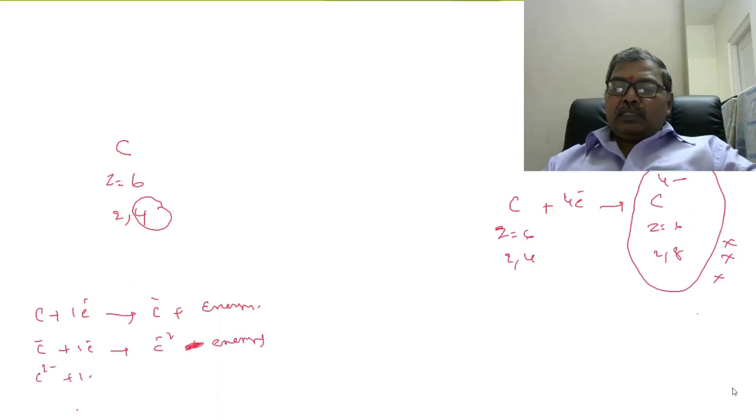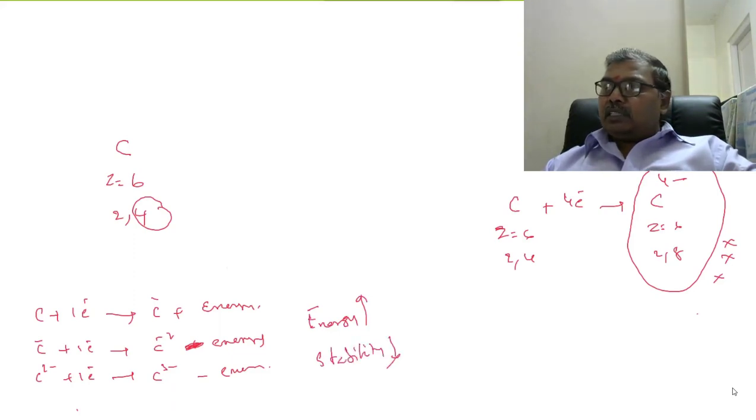From C2 minus, you will get C3 minus. Again, more energy is to be absorbed. And as absorption of energy increases, energy of the system increases. As energy of the system increases, stability of the system decreases. So that is why it is highly unstable, does not exist, does not form.